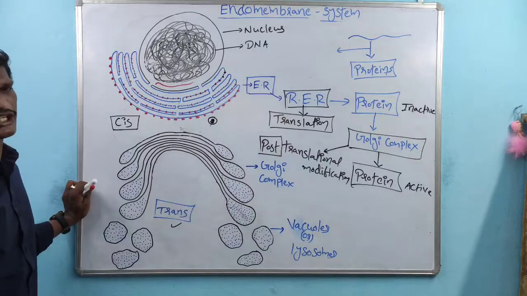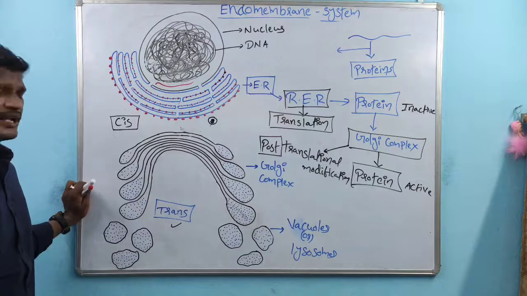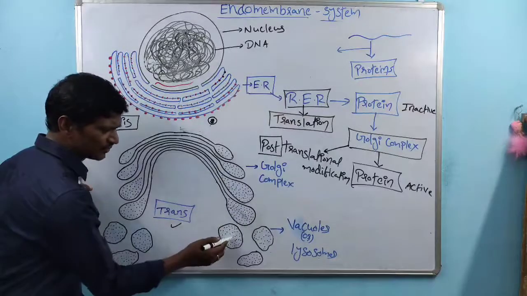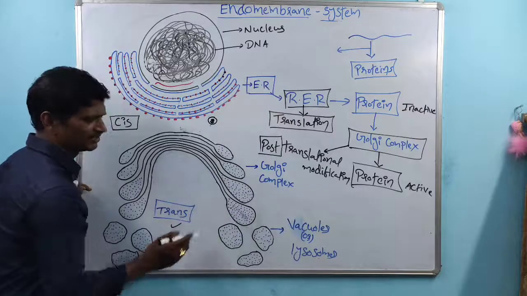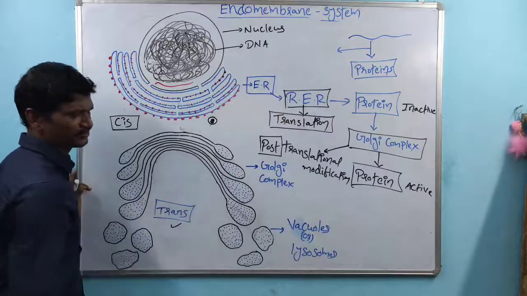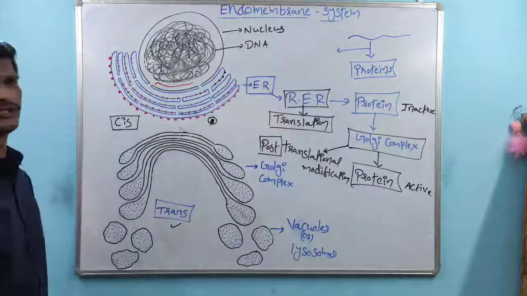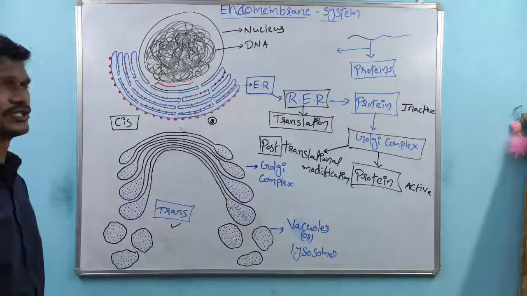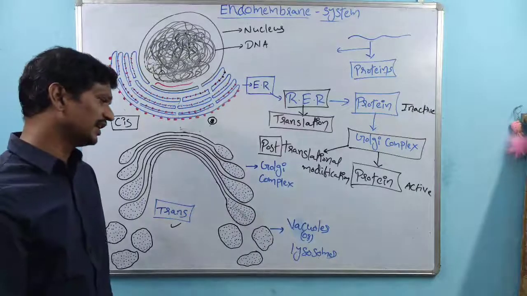Whatever proteins are synthesized, these proteins are activated and packed. After that packing process, these are transported. So vacuoles and lysosomes support the transportation of active proteins or enzymes.